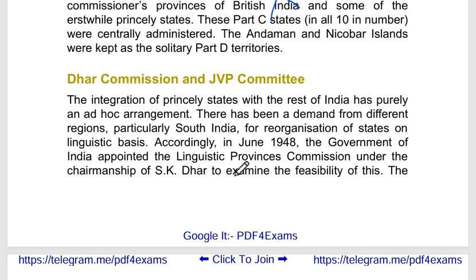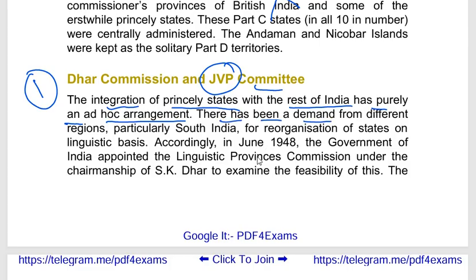Now, some of the important commissions in the development of the Indian states and union territories shaped the backbone of framing or distributing the state boundaries. The first commissions are the Dhar Commission and the JVP Commission. Now, the integration of the princely states with the rest of India was purely an ad hoc arrangement. Okay, but there has been a demand from different regions, particularly in South India, for reorganization of states on the linguistic